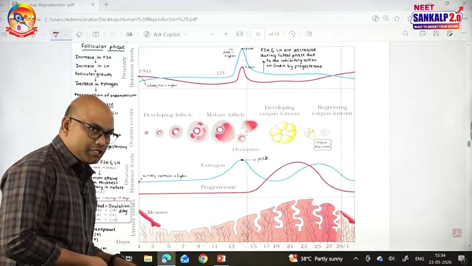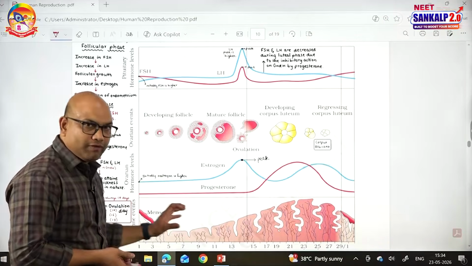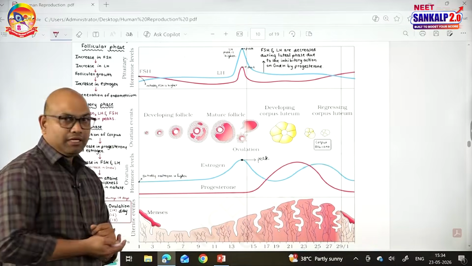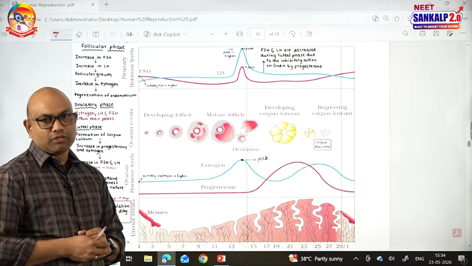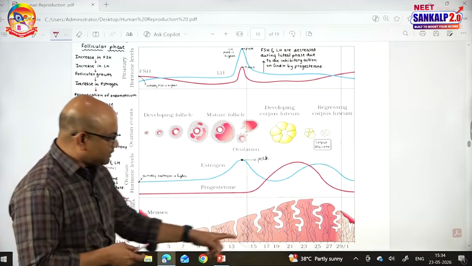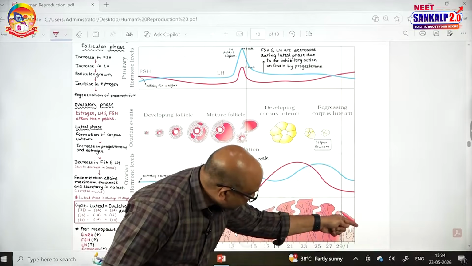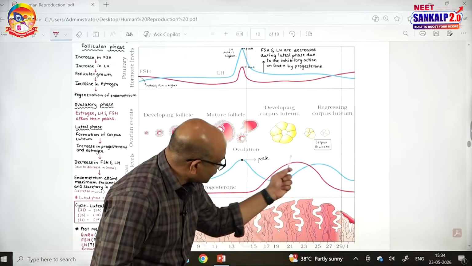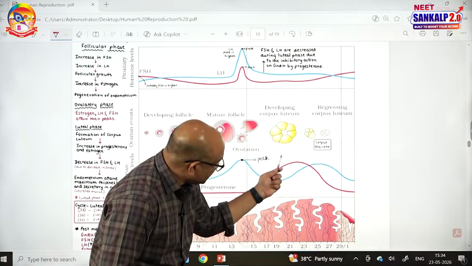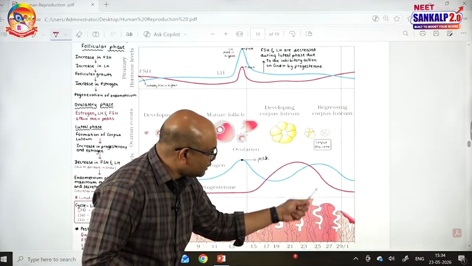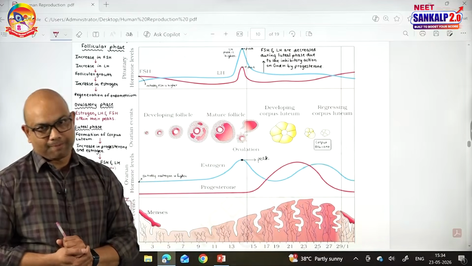Regarding the menstruation phase, it occurs for about 3 to 5 days. During this phase, there is shedding of the endometrium, and the uterine endometrium comes out along with the blood, which is said to be menses. See, this is the end of the cycle, this is the next cycle, menses. See what is happening to this red color line hormone, progesterone, estrogen, especially progesterone, there is a sharp decline in progesterone. So menstruation is due to the sharp decline in progesterone.